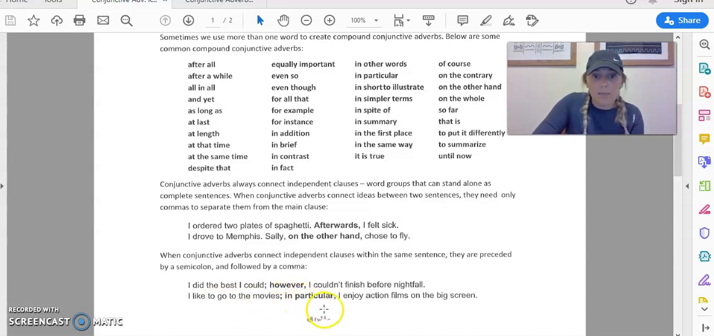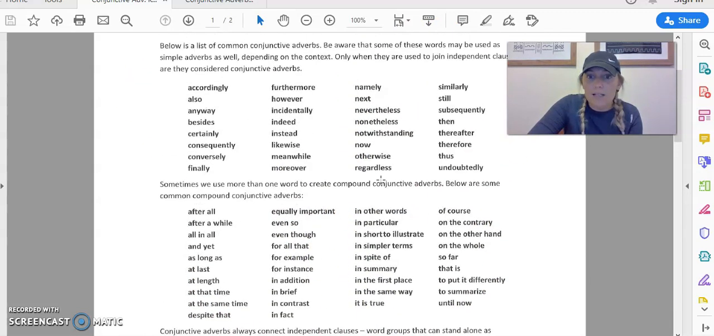Same thing down here with in particular. Sometimes conjunctive adverbs can also be short phrases like you'd see up here. There's so many of them. There's also so many more that aren't even on this list. You don't have to memorize them, but you do have to recognize them. Here's all of the common one-word conjunctive adverbs, okay?